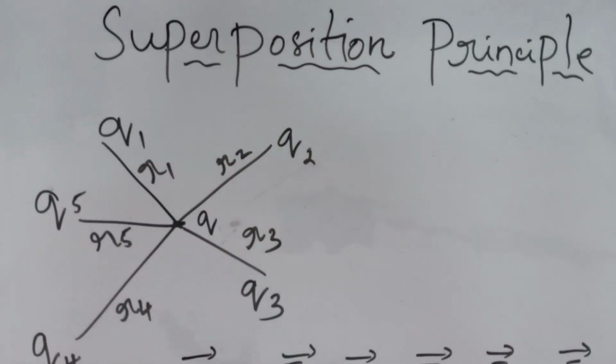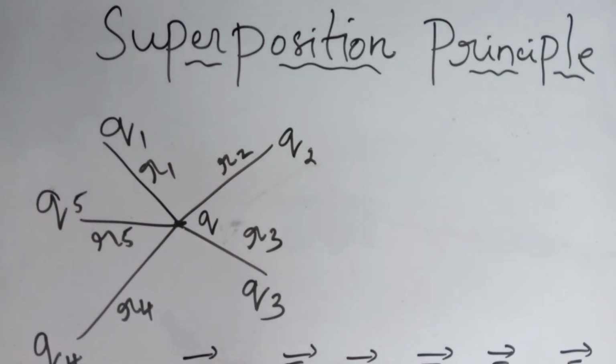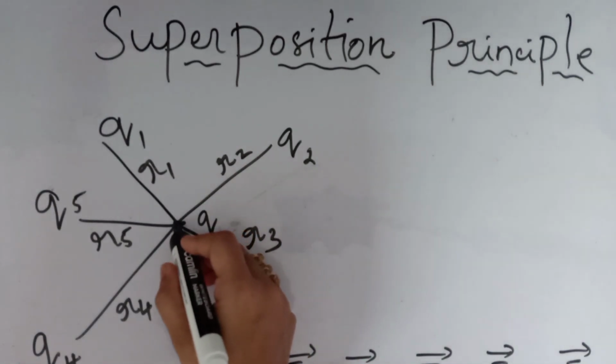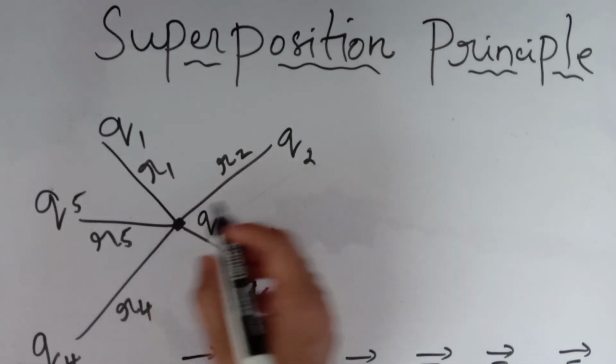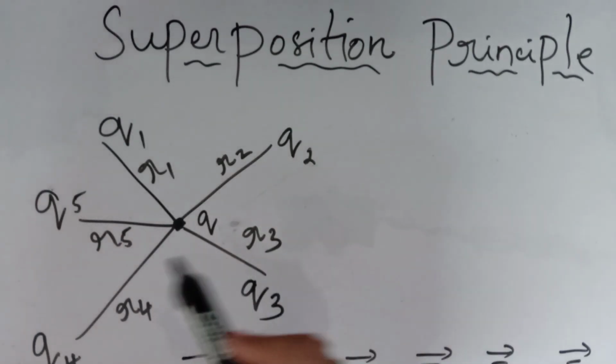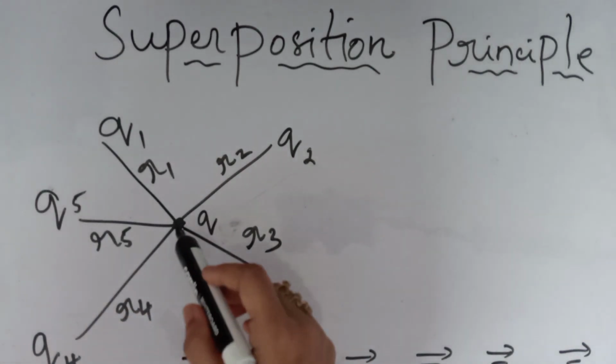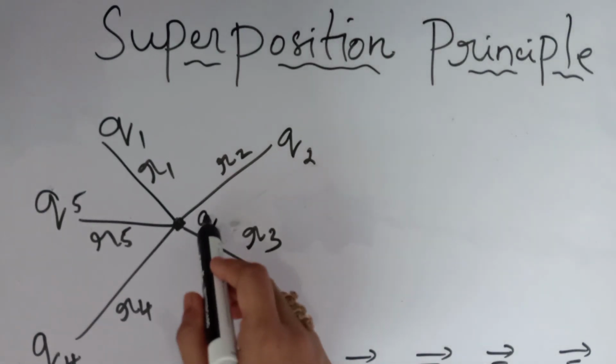Now we have the superposition principle, for the forces between multiple charges. So how can we find the forces between multiple charges, or what is the principle of superposition? Here we are taking a charge Q. Here Q is placed at the center, and we can see a number of charges around it, that is Q1, Q2, Q3, Q4 and Q5. They are all at distances R1, R2, R3, R4 and R5 respectively. Now we have to find the net force acting on this charge Q.